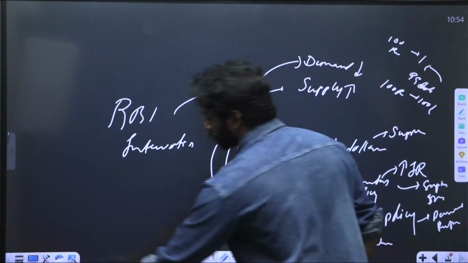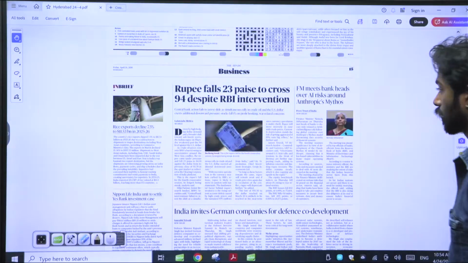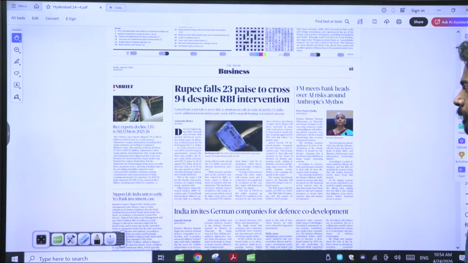These are all the important aspects that are present in today's newspaper. Right?